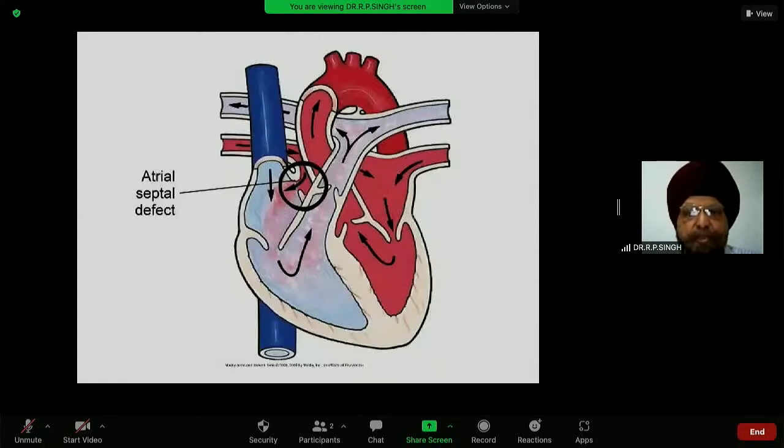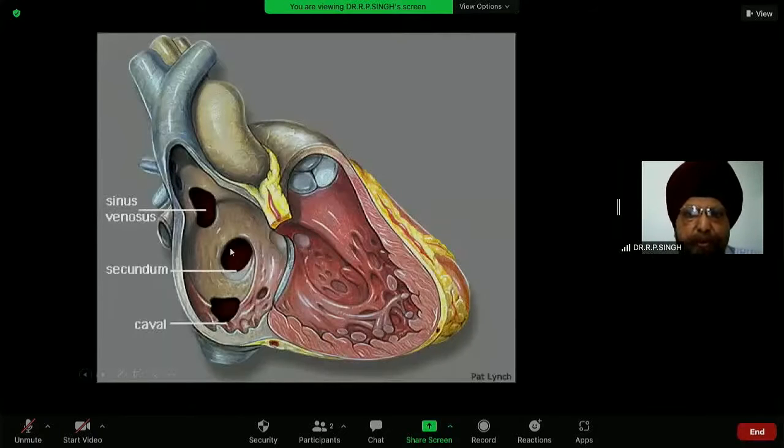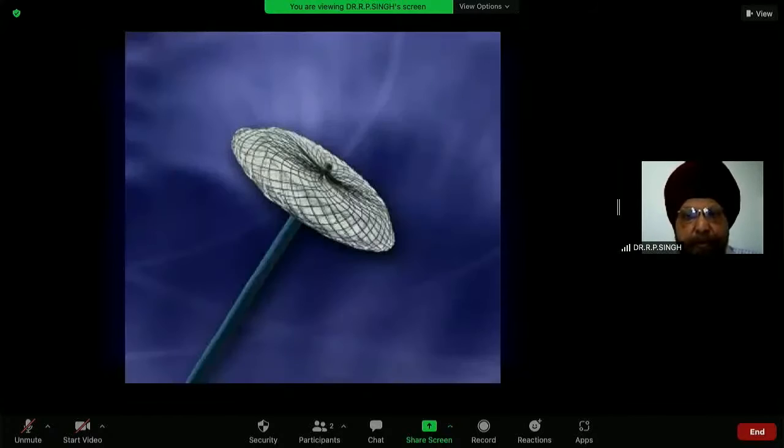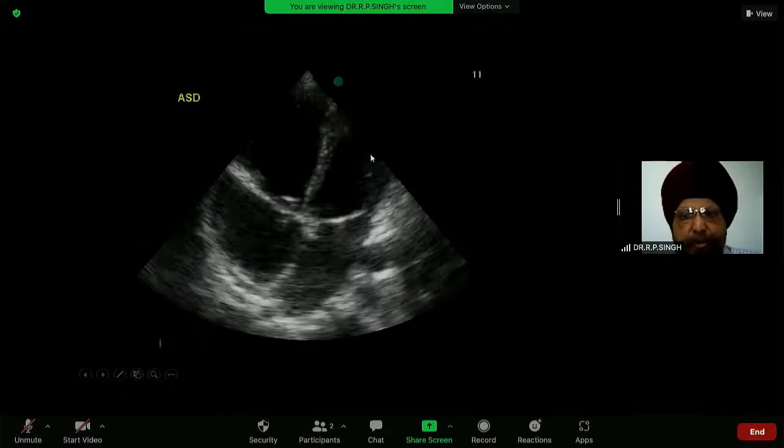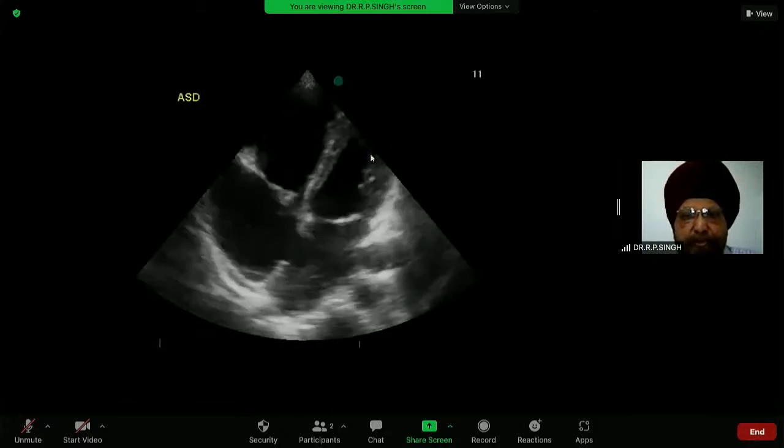Second condition, I'll take up the atrial septal defect. We cannot treat all atrial septal defects. We treat only ostium secundum atrial septal defect with a device. Sinus venosus defect or ostium primum defect cannot be treated with a device. And this is a device. There are 2 discs which are joined together. One disc remains in the left atrium, the other in the right atrium, and the defect is closed off.